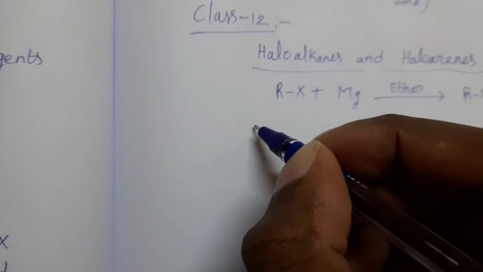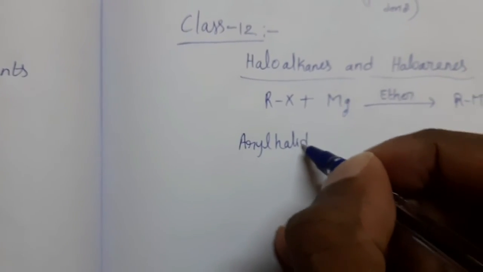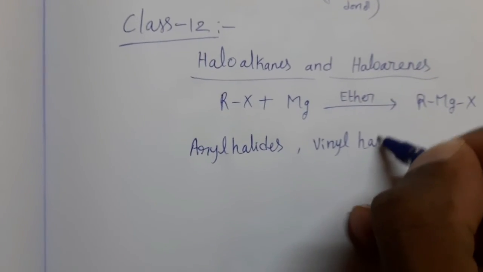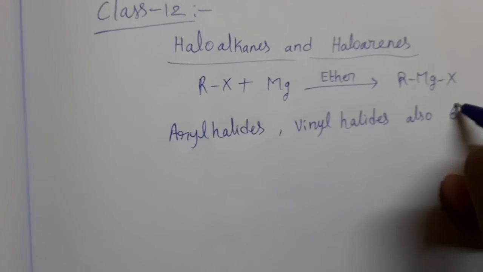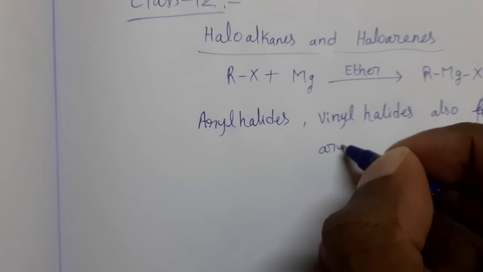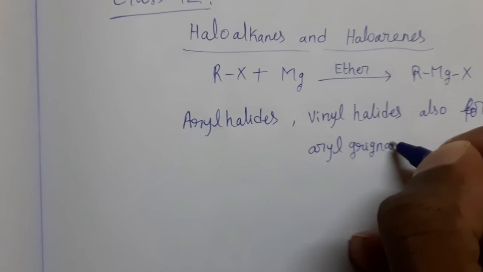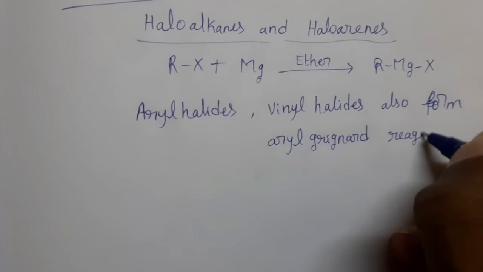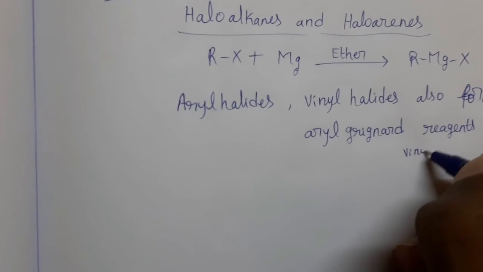In the same way, aryl halides and vinyl halides also form aryl Grignard reagents and vinyl Grignard reagents.